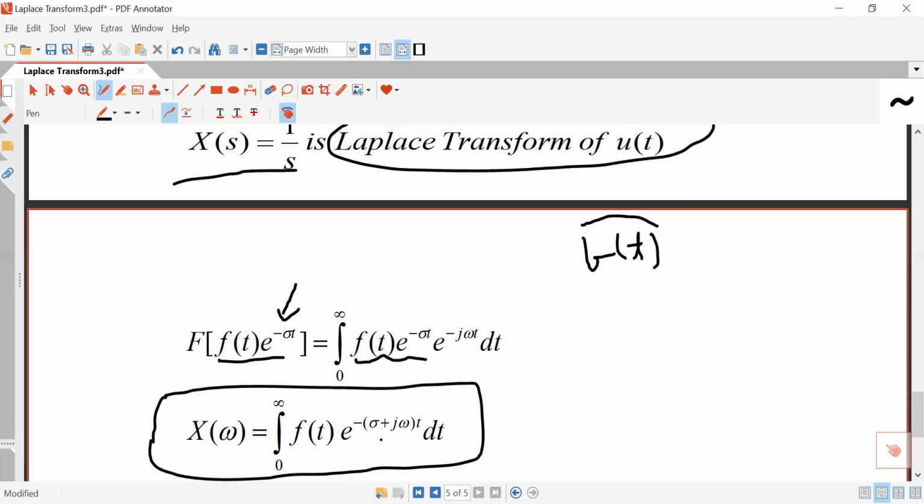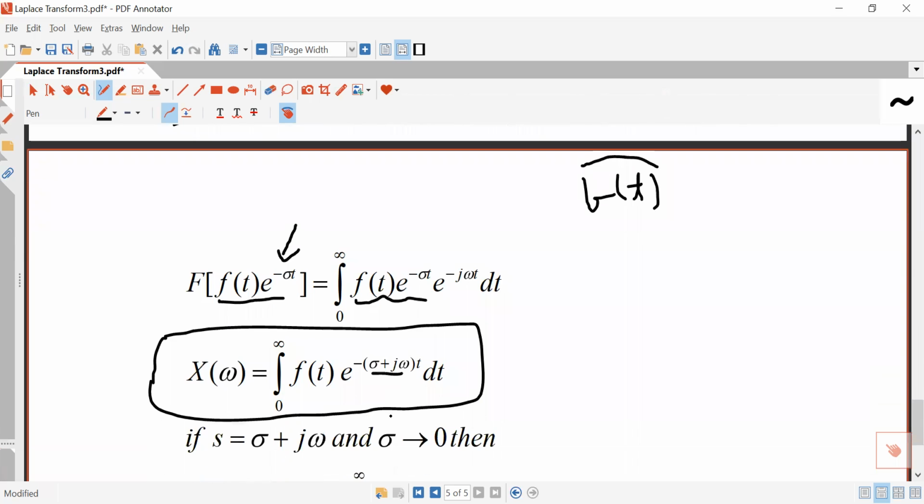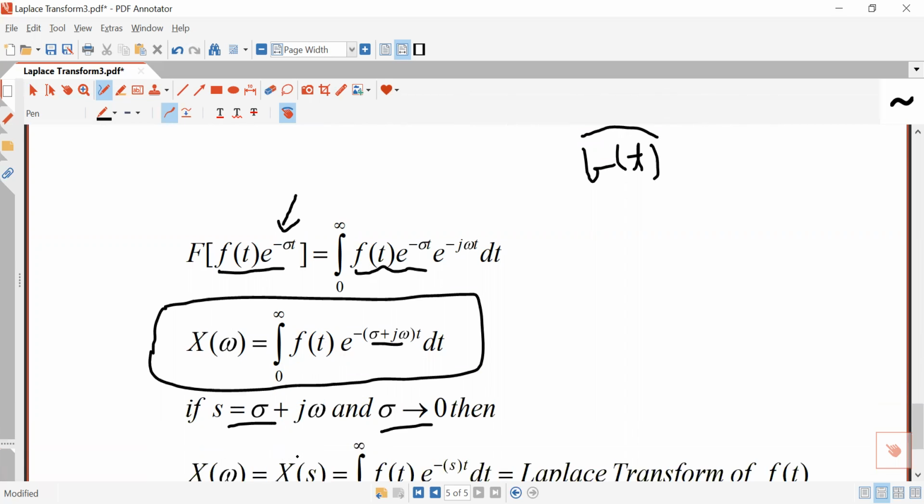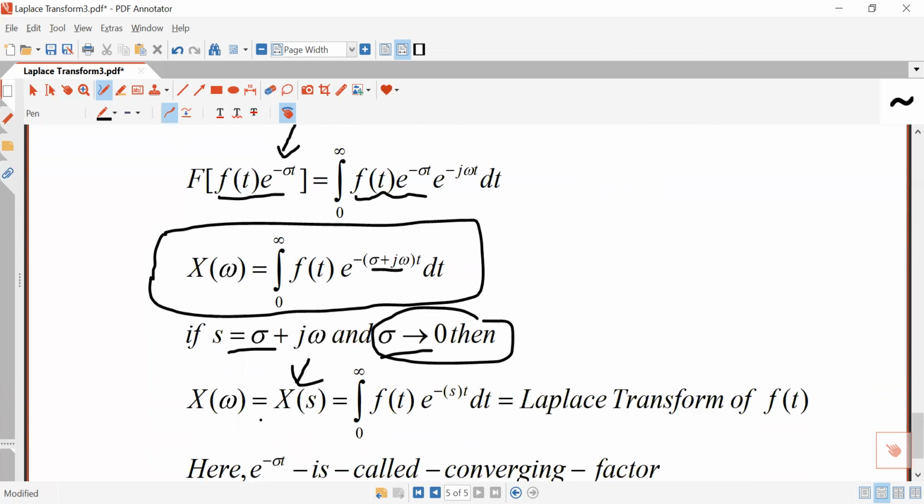And then what will you do? Let us consider sigma plus j omega as s, and sigma tending to 0. As you take sigma tending to 0, this Fourier transform is termed the Laplace transform. It becomes the Laplace transform. So when you put sigma plus j omega equal to s, then this X(omega) becomes X(s). And when you take sigma tending to 0, the real part of the complex number is assumed to be very small, then this Fourier transform is called the Laplace transform.